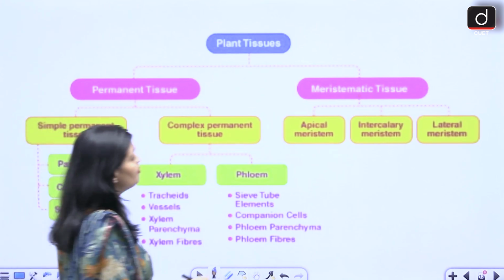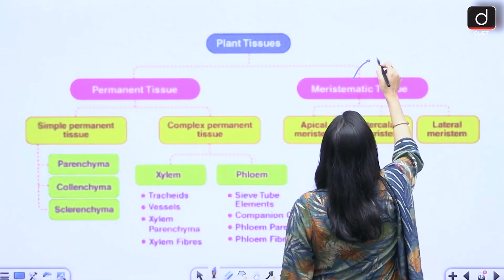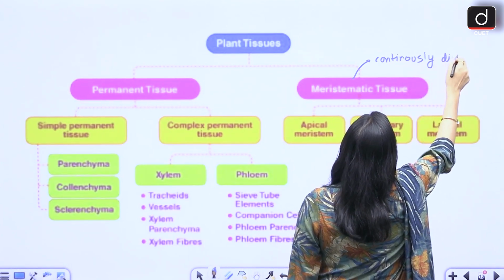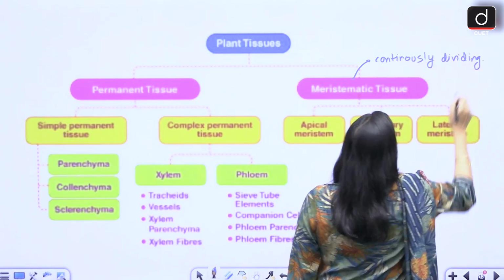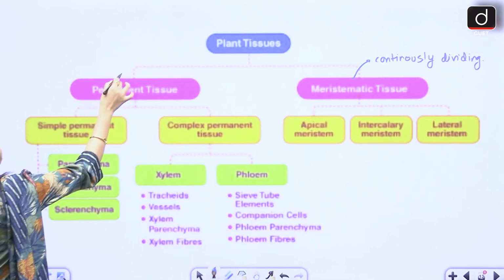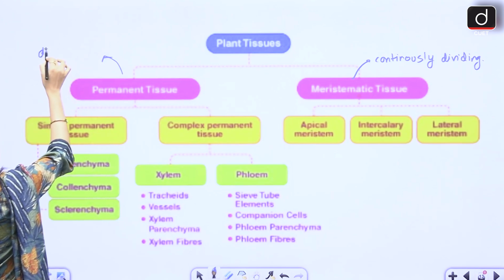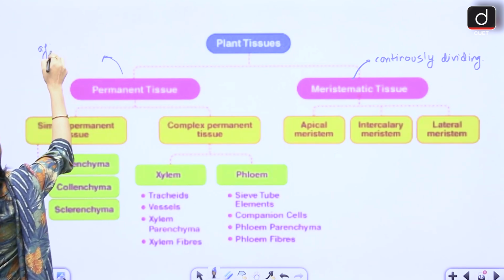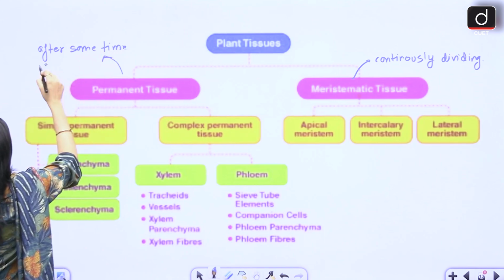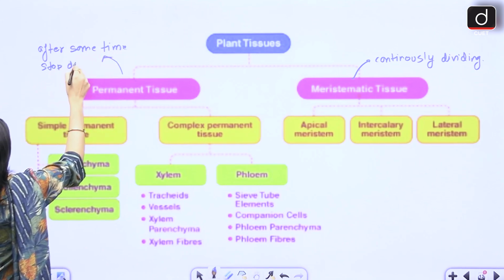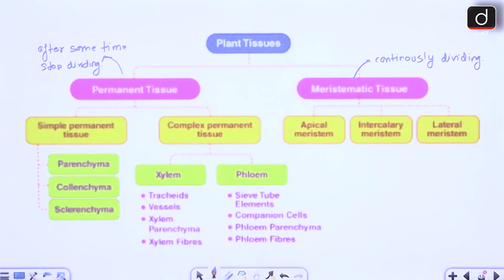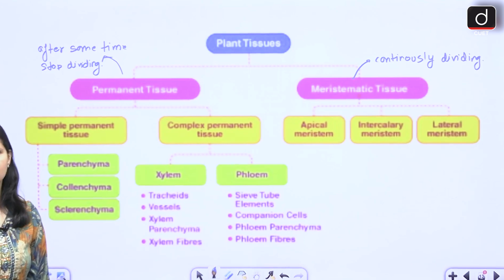Meristematic tissue is continuously dividing, whereas permanent tissue, after some time, stops dividing.